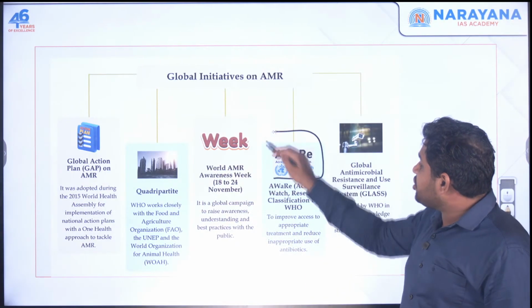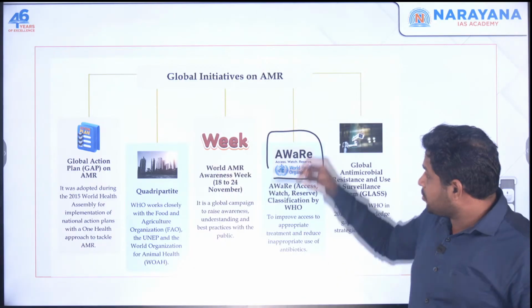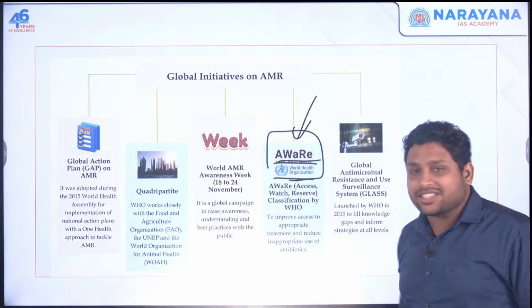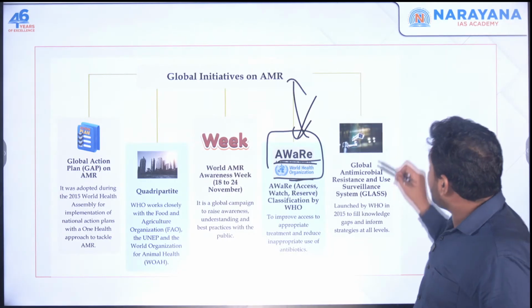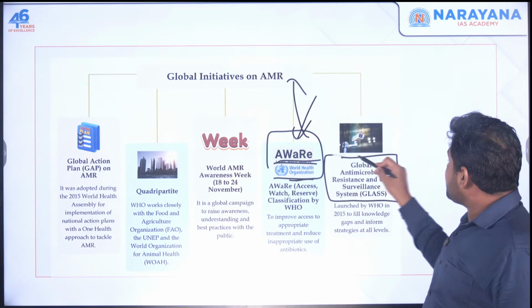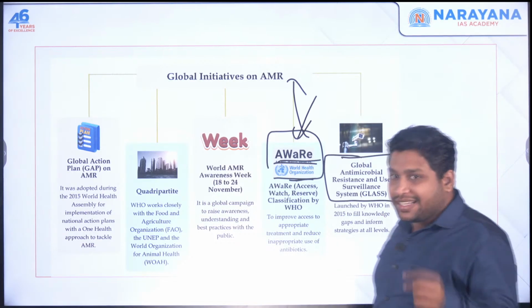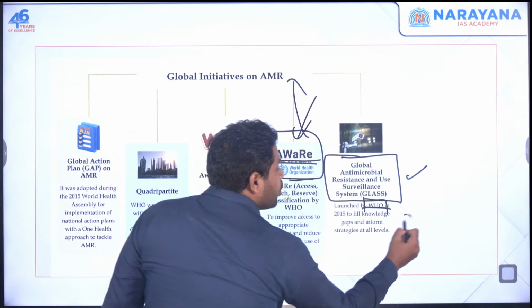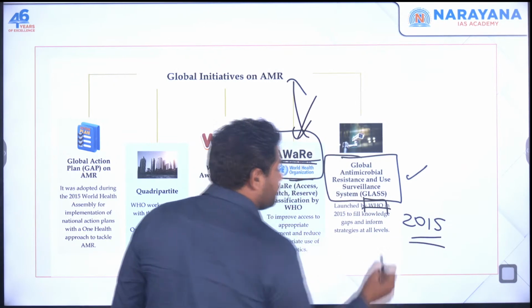Then the AWaRe Initiative by WHO. You should remember it, launched by the World Health Organization, again related to AMR. And the Global Antimicrobial Resistance and Use Surveillance System, GLASS, also launched by WHO in 2015.